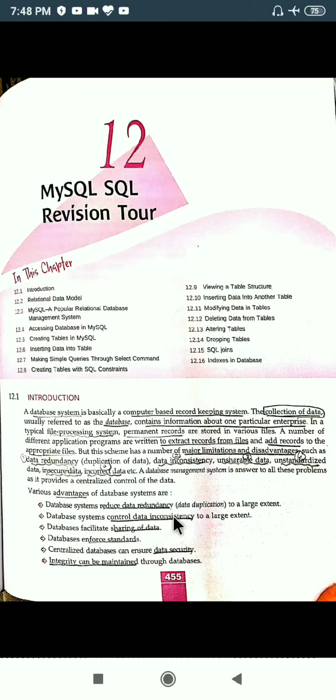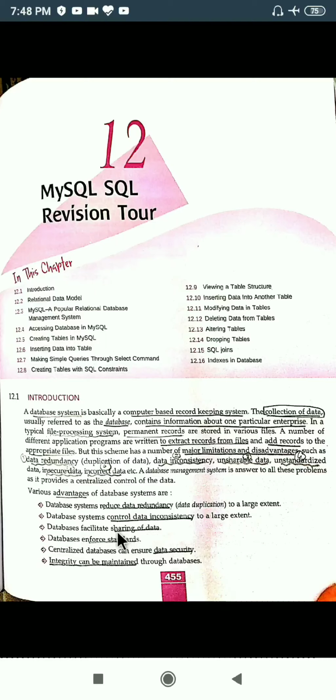Okay, so if after a few minutes I am getting news that you have not received the money, then it should be reflected back to my account. But it is showing it has been debited and you are saying it has not been credited to your account, so it will create a mismatch of data. So DBMS is avoiding this data inconsistency issue. Fine. It also facilitates the sharing of data.